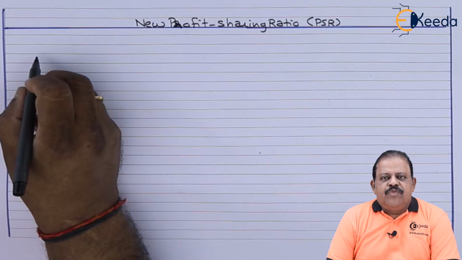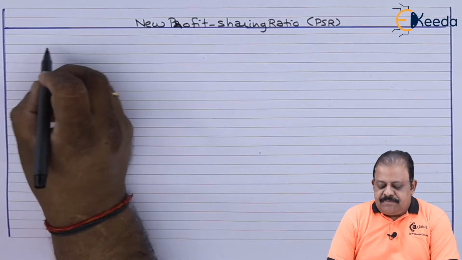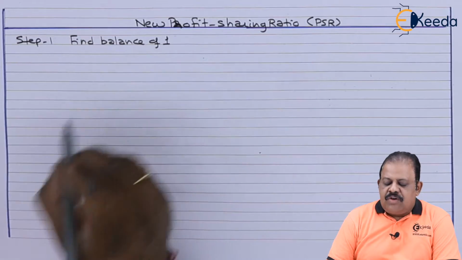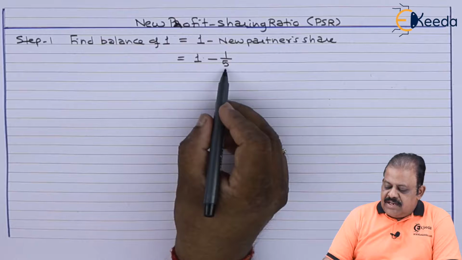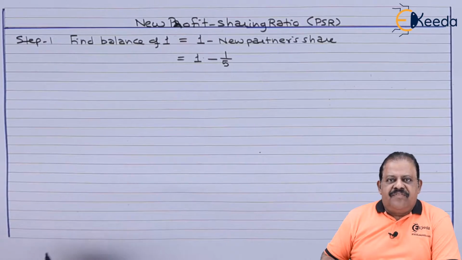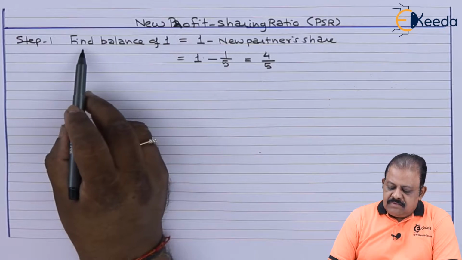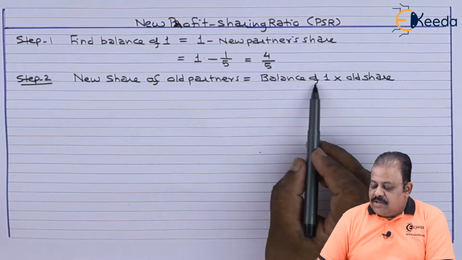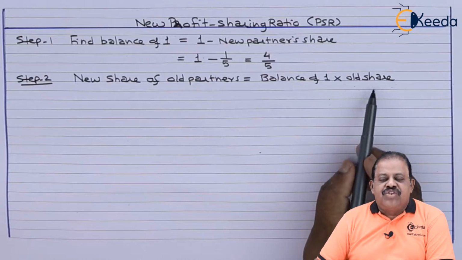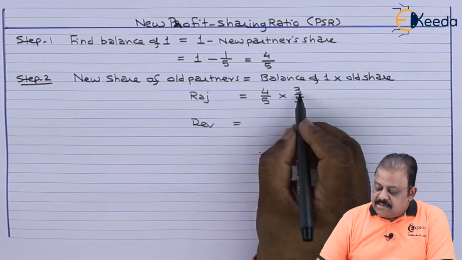For calculation of new profit sharing ratio, we need to complete 2 steps. First step, find balance of 1. Formula is 1 minus new partner share. New partner share is 1/5. That is 1 minus 1/5. 1 minus 1/5 is 4/5. That is finding balance of 1. New share of old partner is equal to balance of 1 multiplied by their old share. Balance of 1, 4/5. Old ratio of Raj is 3/5.